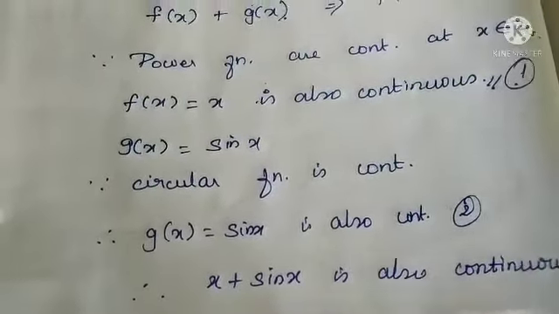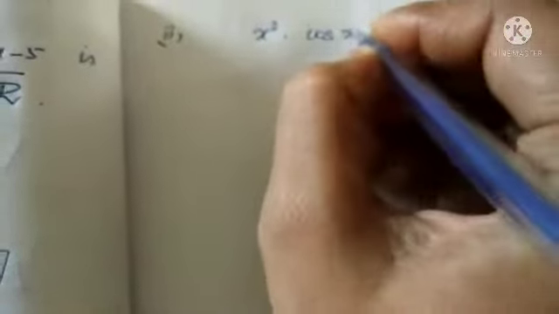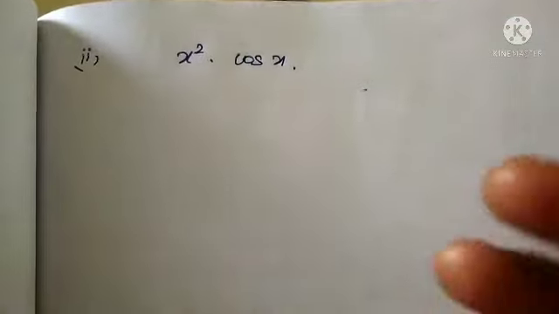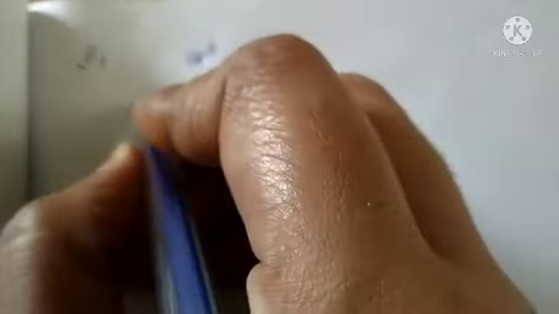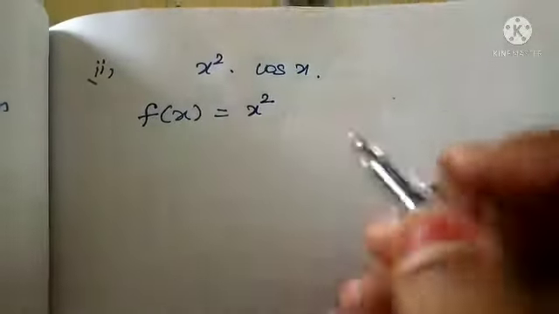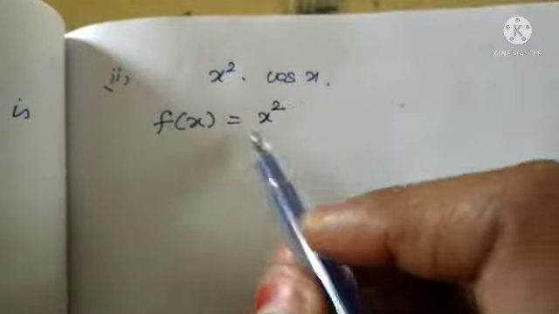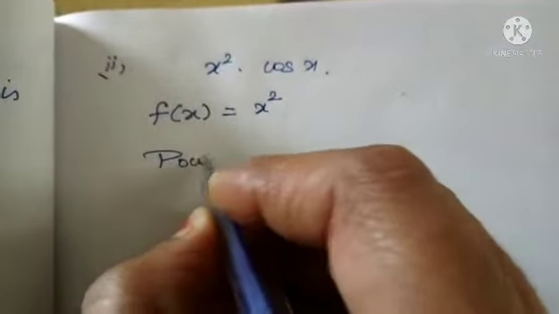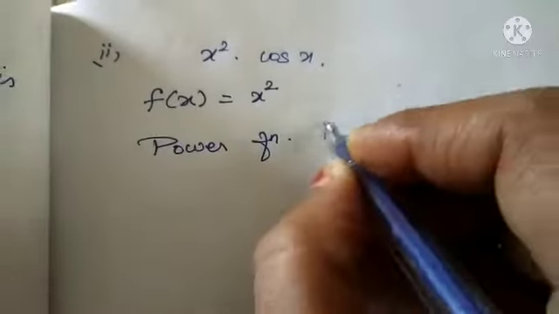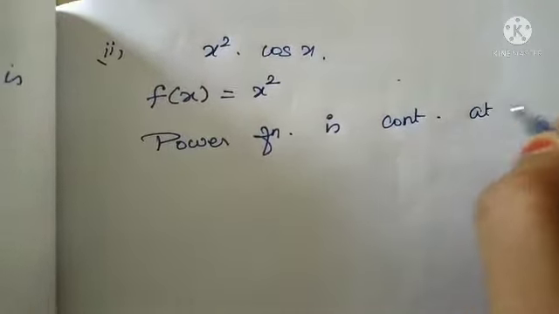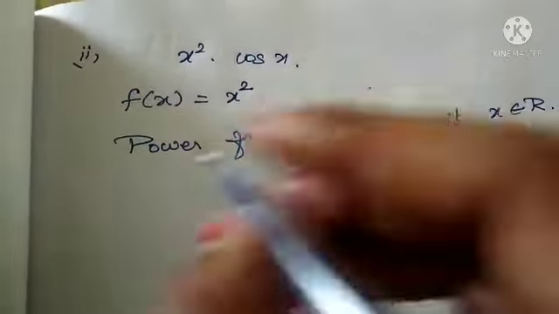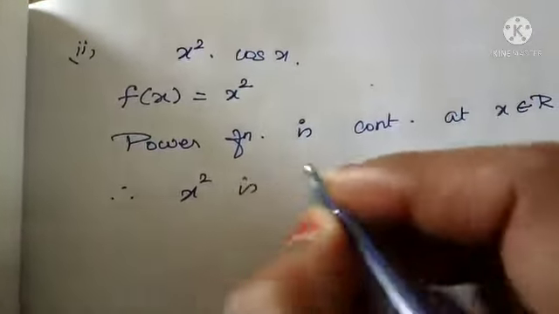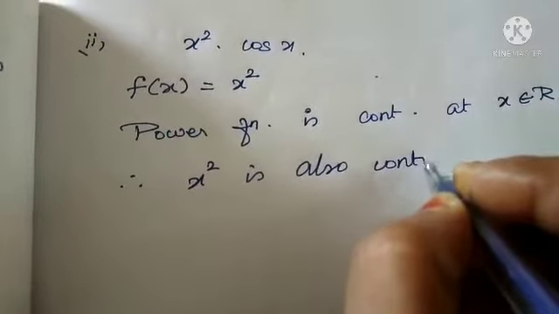So this exercise will be easy for you. This is very easy. Second subdivision: x square into cos x. Again, if you want, you can split this. f of x is equal to x square. Can you think, x square is what type of function? Yes, it is a power function. Power function is continuous at all numbers of the real line. Therefore x square is also continuous.